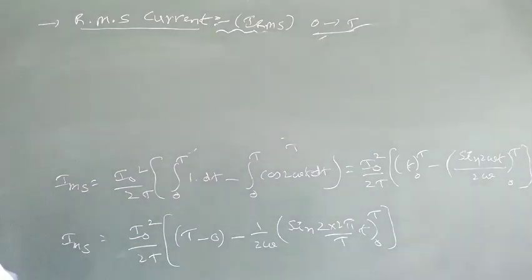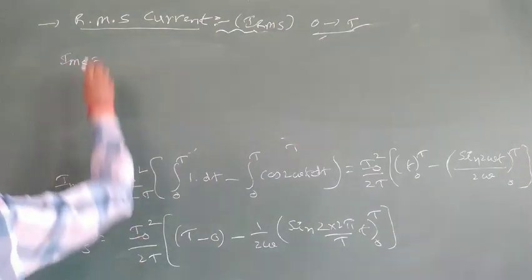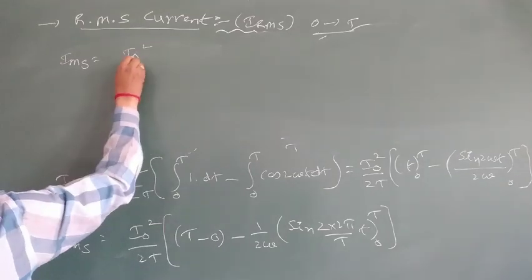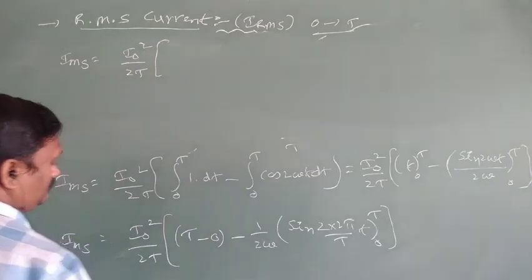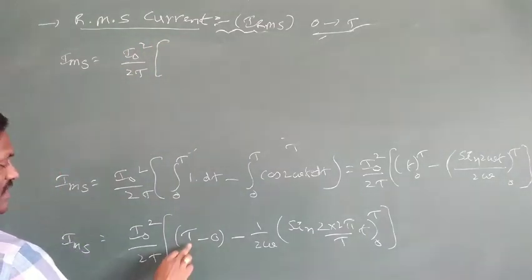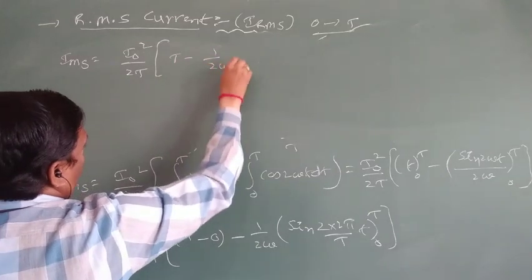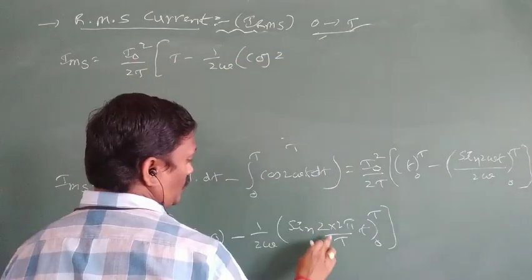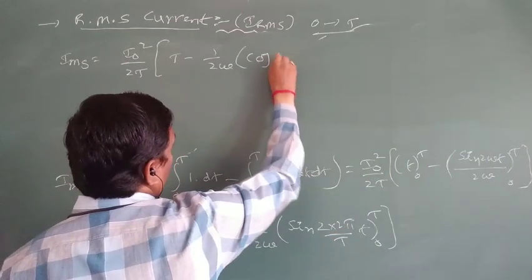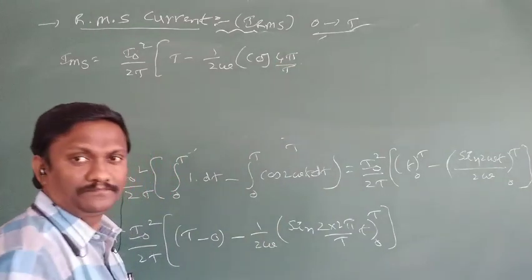So IMS is equal to I naught square by 2t into the bracket: t minus 0 means t, minus 1 by 2 omega into cos of 2 into 2 pi, which means 4 pi by capital T, into small t.